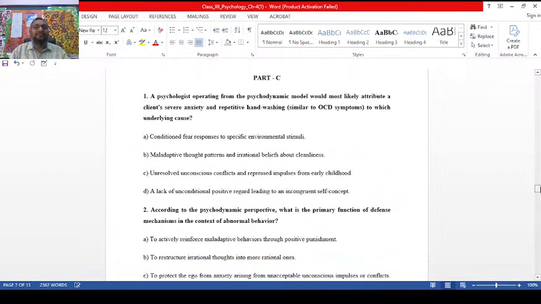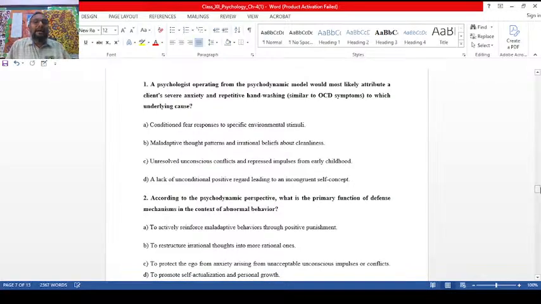Now part C. There are 10 questions, my children. We'll complete this also. A psychologist operating from the psychodynamic model would most likely attribute a client's severe anxiety and repetitive hand washing to which underlying cause?